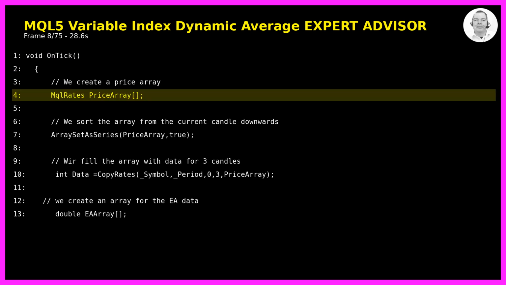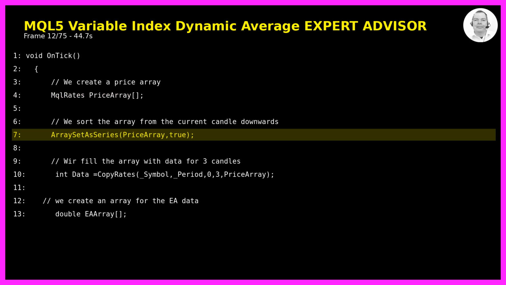First, we create a price array using MqlRates. This array will hold the price data for the candles we want to analyze. MqlRates is a special structure that contains open, high, low, close, and other information for each candle.